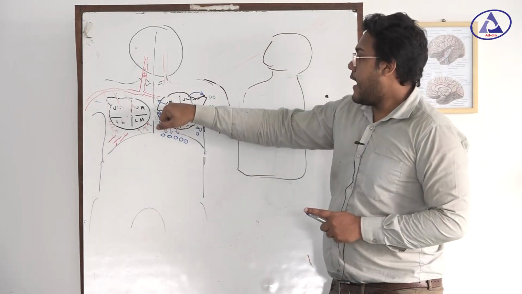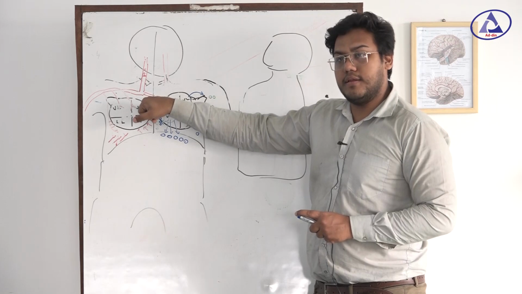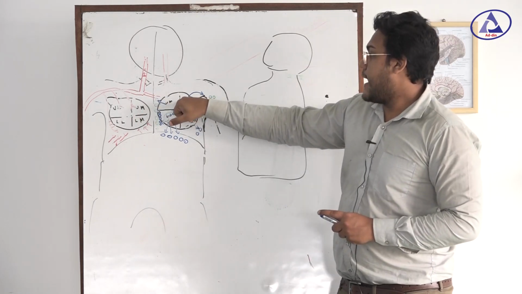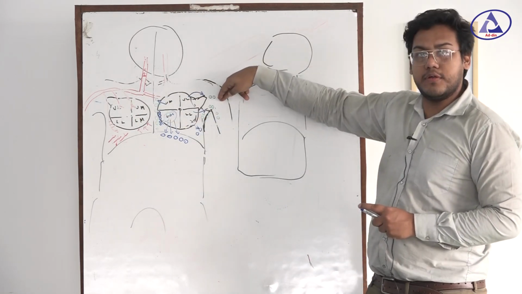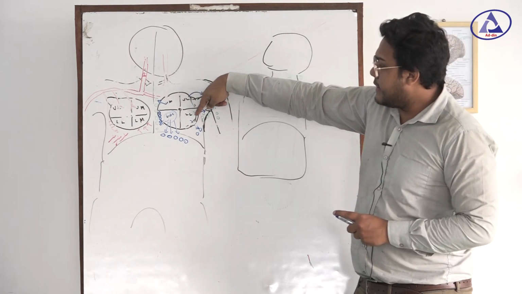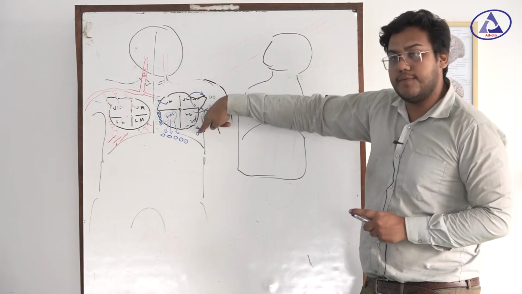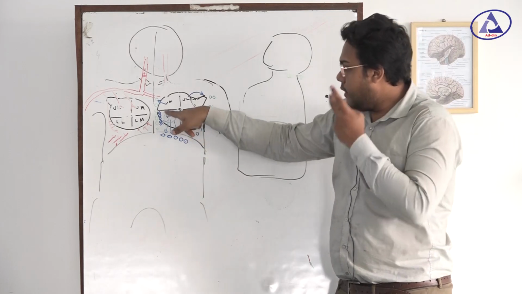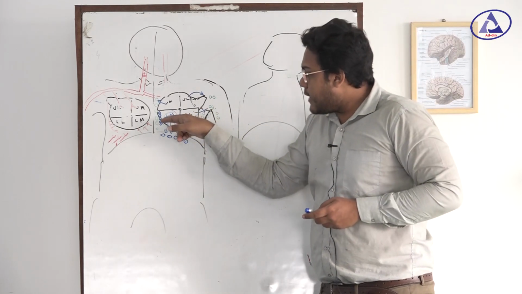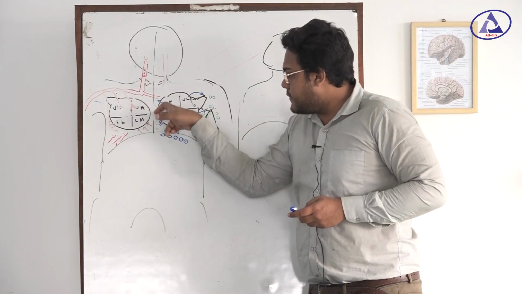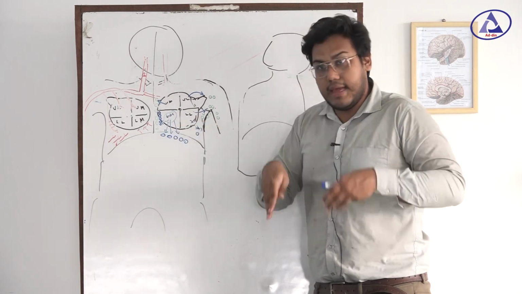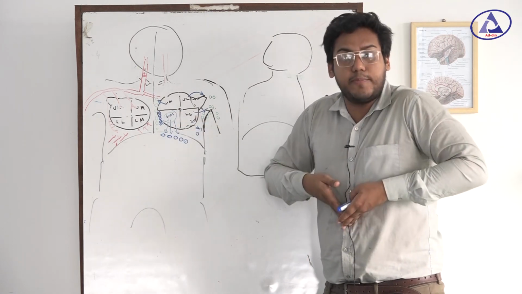Again, upper medial is going to the paraesternal. Upper lateral is going to the axillary lymph nodes. Lower lateral is also going to the axillary lymph nodes and intercostal lymph nodes. Lower medial, they are going to these lymph nodes and below. So they are going inside into the abdomen.